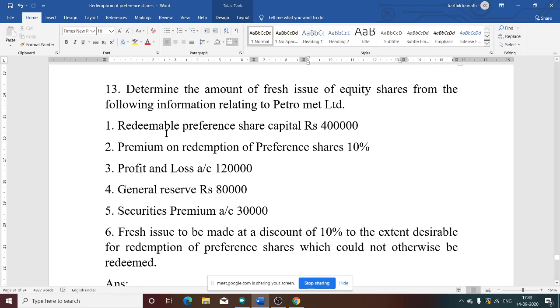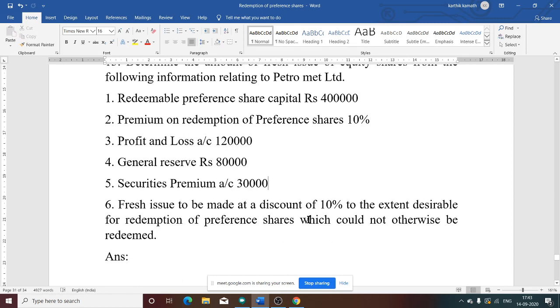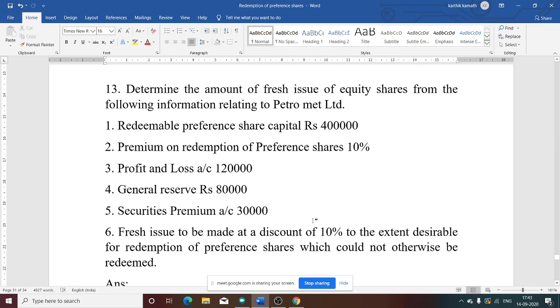So see this information: redeemable preference share capital is 4 lakh. Premium on redemption of preference share is 10%. Profit and loss account is 1 lakh 20,000. General reserve account is 80,000. Securities premium account is 30,000. Fresh issue is to be made at a discount of 10%. So fresh issue is at a discount, not at par, not at premium. It is at a discount to the extent desirable for redemption of preference share, which could not otherwise be redeemed.